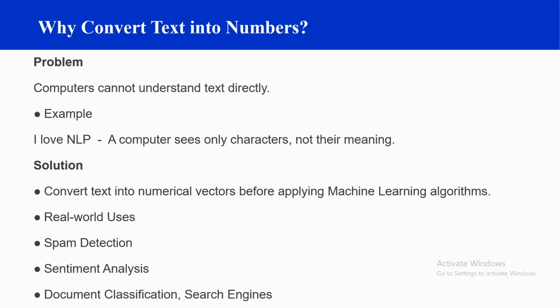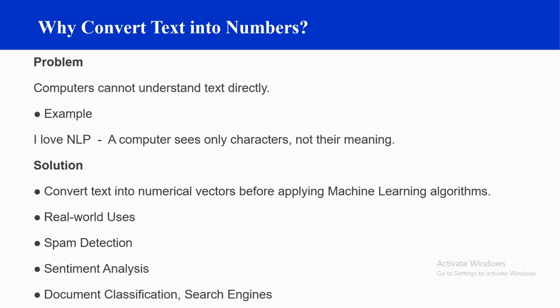So this creates a challenge in NLP. What is the solution? The solution is to convert text into numerical vectors. Once text is represented as numbers, machine learning algorithms can process it, identify patterns, and make predictions. This conversion is used in many real-world applications. For example, in spam detection, emails are converted into numbers before classifying them as spam or not spam. In sentiment analysis, reviews are converted into numbers to determine whether they express positive or negative opinions.